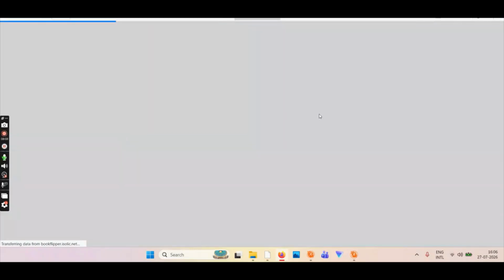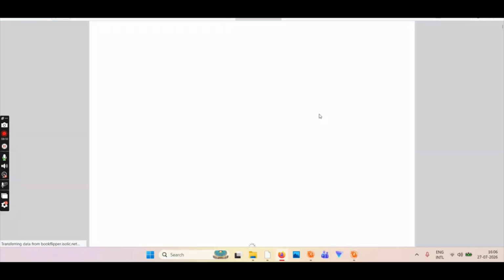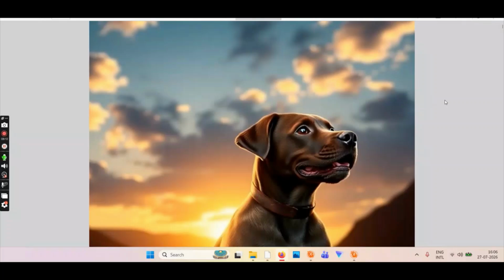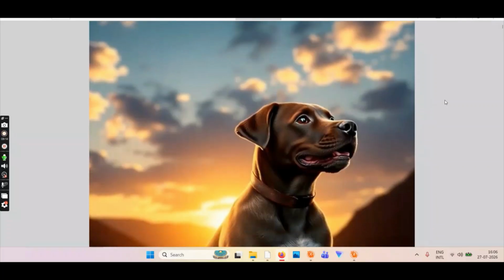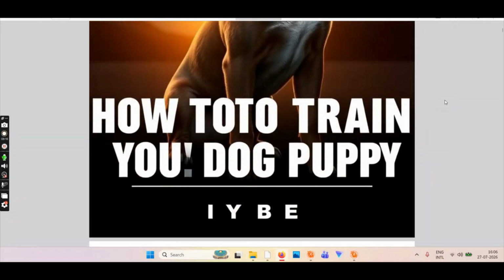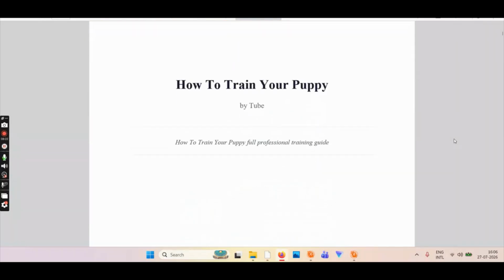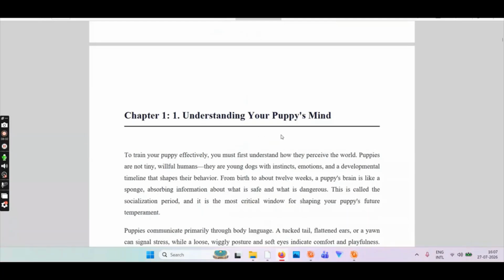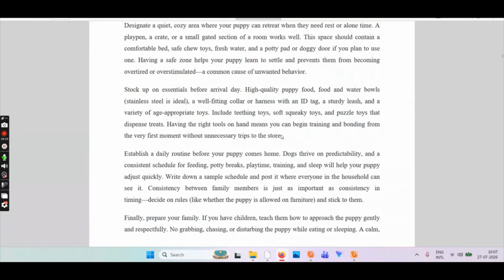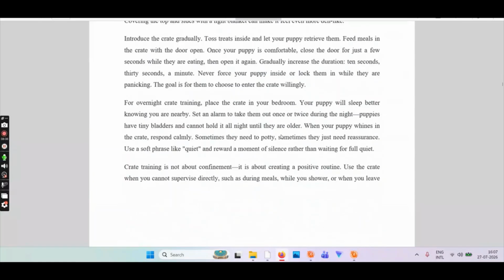I have clicked on view, so we get a PDF file, and then we have a puppy image. That's cool. And then it says how to train. Obviously you will have some typos, you can always change this. How to train your puppy, by Tube. That's me, that's the author name. You remember I typed in Tube in place of author name, so you can type in your own author name here. And then this is your professional guide. So we have got the content now, and I have chosen to write 8 chapters.